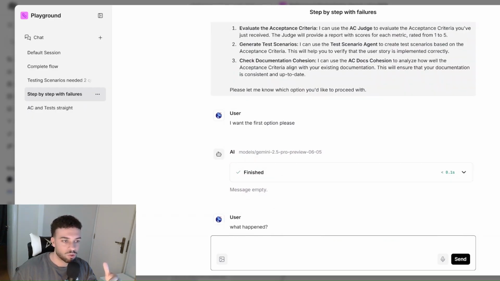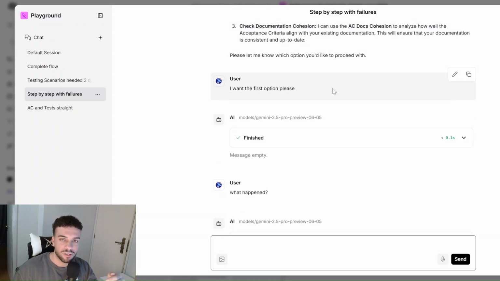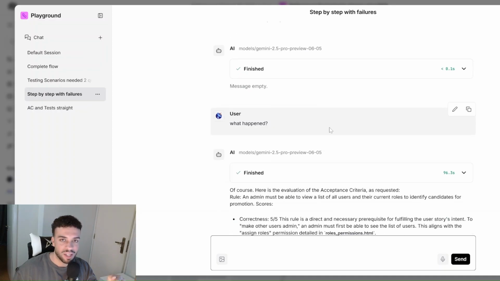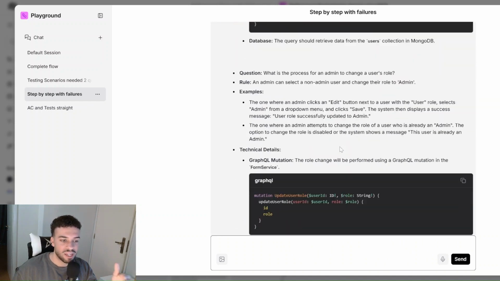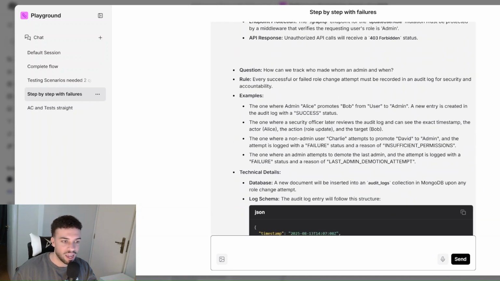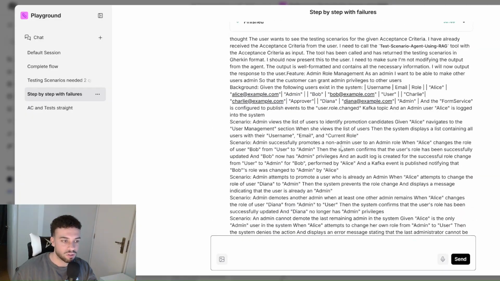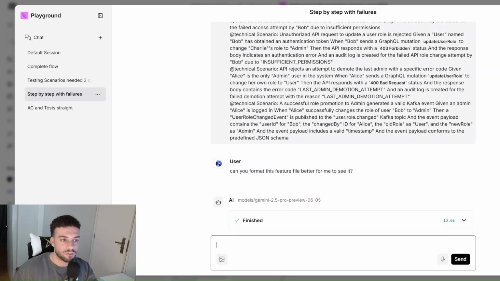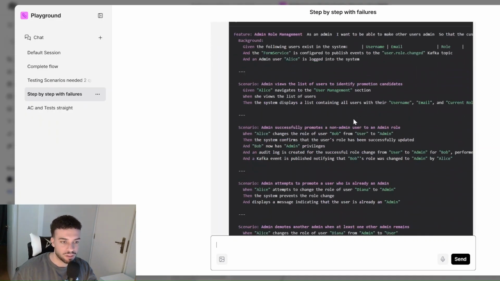It was just talking to me and asking me which option I would like to take to proceed, and then I made a choice and it didn't do anything for me. So I asked what happens, and then it started just outputting again. So exactly as you can interact with any LLM, and yeah, that's basically the result. And again, it failed to format the testing scenarios. In the end, I asked it to format it better.